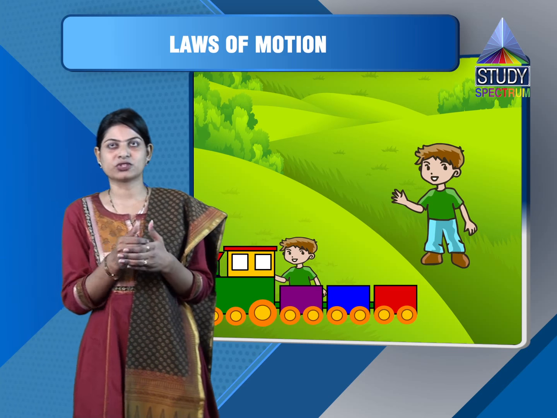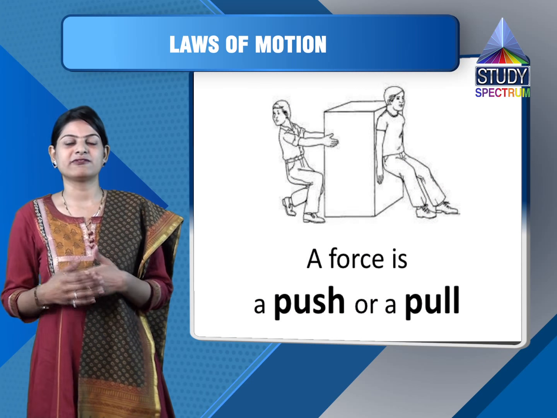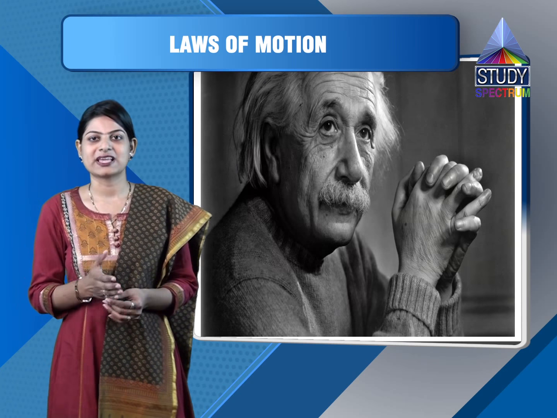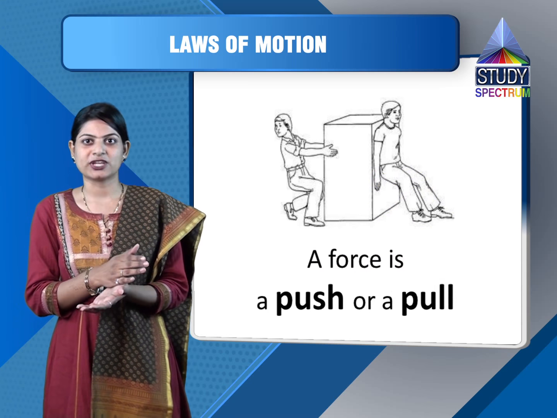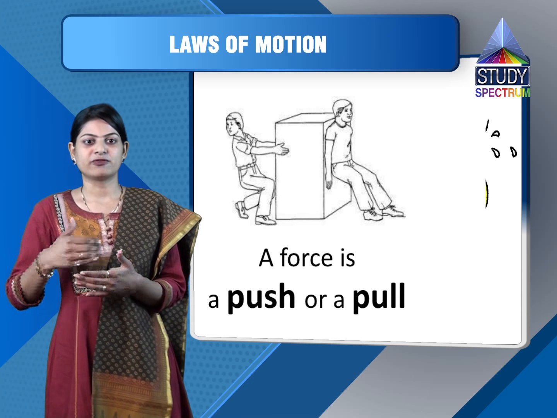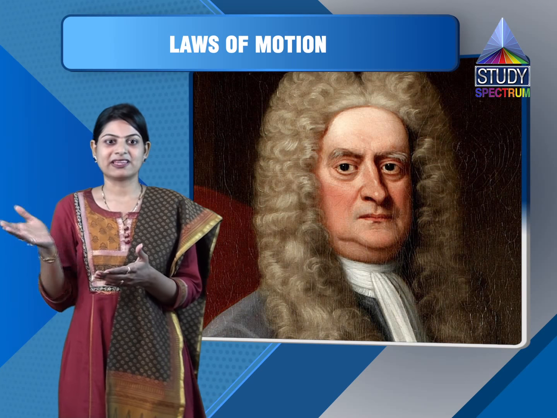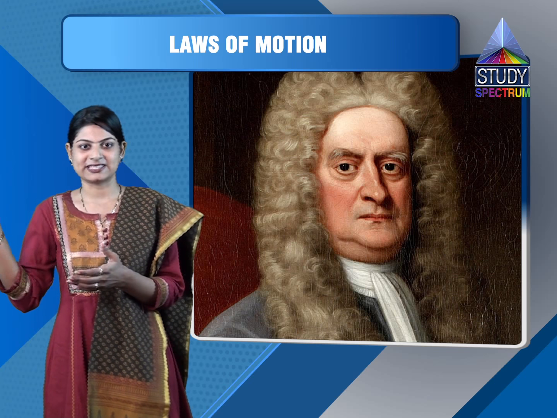Now related to motion, some scientists observed that whenever a particle or an object is set in motion, there was some force or the other acting on it. Some of the scientists defined force as the push or pull that is applied to a body to change the position of the object. The term force was then further clarified by Newton by giving certain statements related to force. We will go through them in the next section.